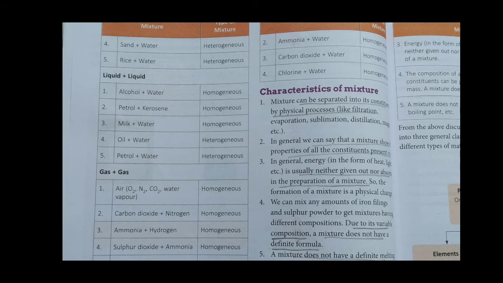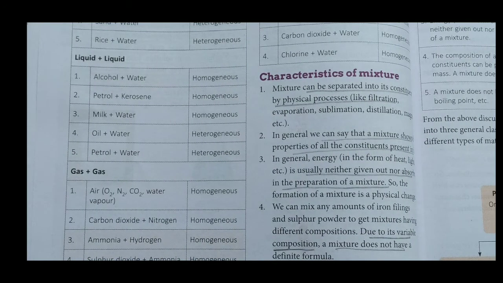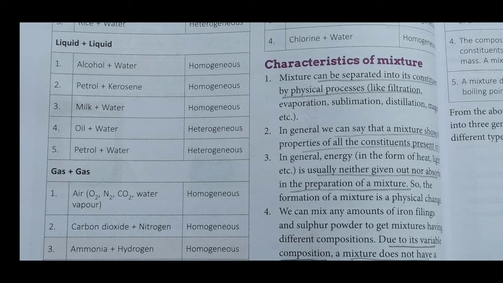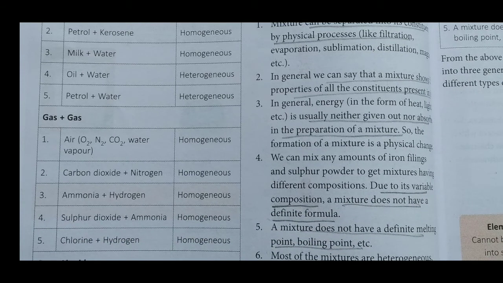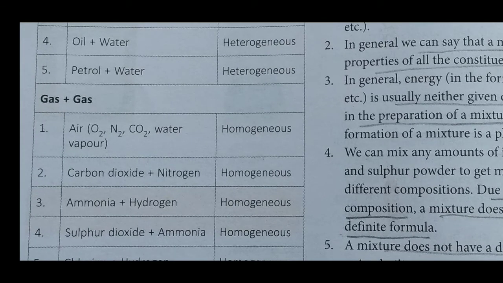Liquid and liquid. Alcohol and water, it is homogeneous. Petrol and water, it is heterogeneous, so you can see with your eyes that yes, this is a layer of oil or petrol, but you cannot see in alcohol and water that this is alcohol and this is water. It can mix thoroughly, so it is a homogeneous mixture. Now gas plus gas. Air also contains oxygen, nitrogen, carbon dioxide, water vapor, but you cannot bifurcate it, you cannot see it with your normal eyes. So this is a homogeneous mixture.